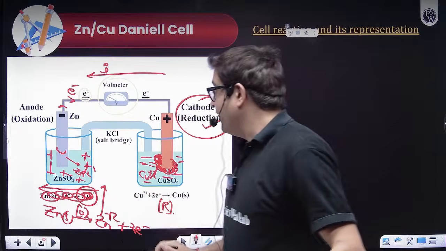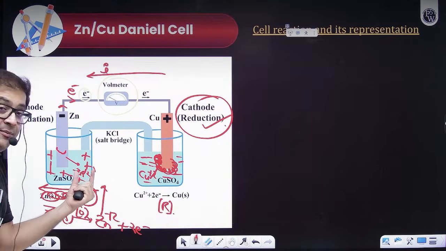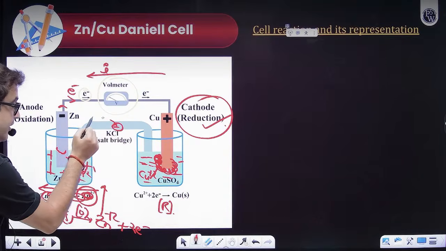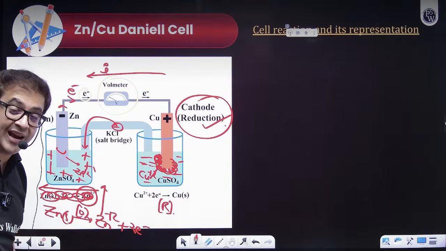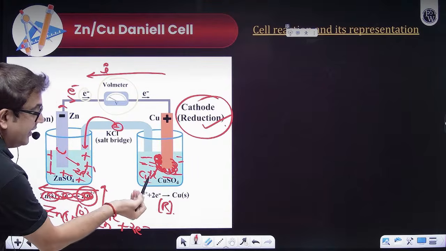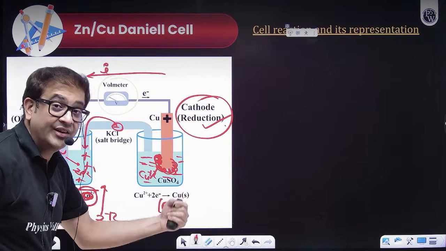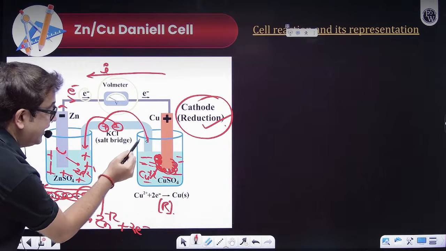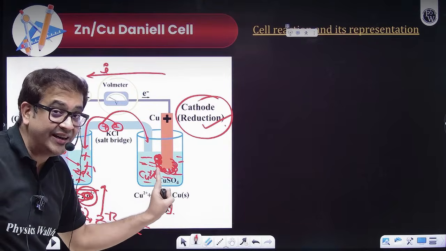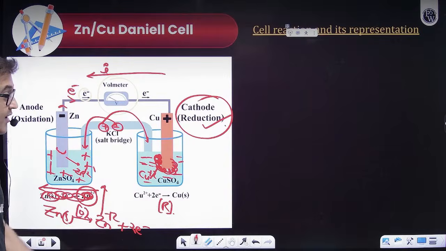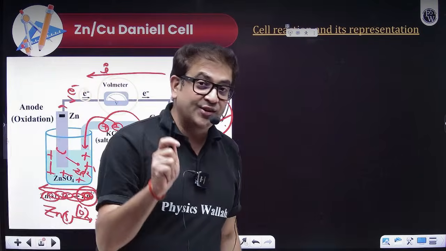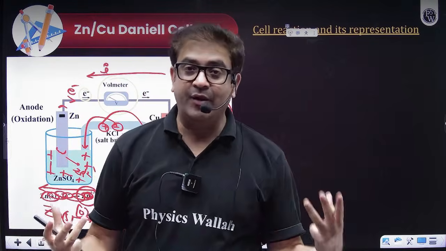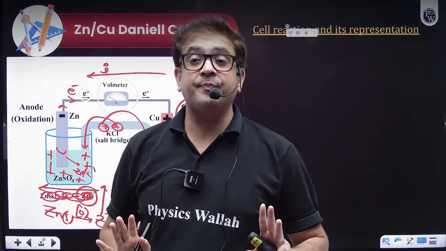Why is it used? As soon as extra Zn+2 cations are created over here, the negative charge from the salt bridge will rush towards the positive and will neutralize the extra positive created. Similarly, as soon as copper has gone, sulfate has increased, so negative charge starts building up, and the cations will rush towards this side and will neutralize the extra ion created, thereby neutralizing the charge. So what is the function of the salt bridge? The function of the salt bridge is to maintain electrical neutrality in the cathodic and the anodic compartment. I hope everybody is clear with this.